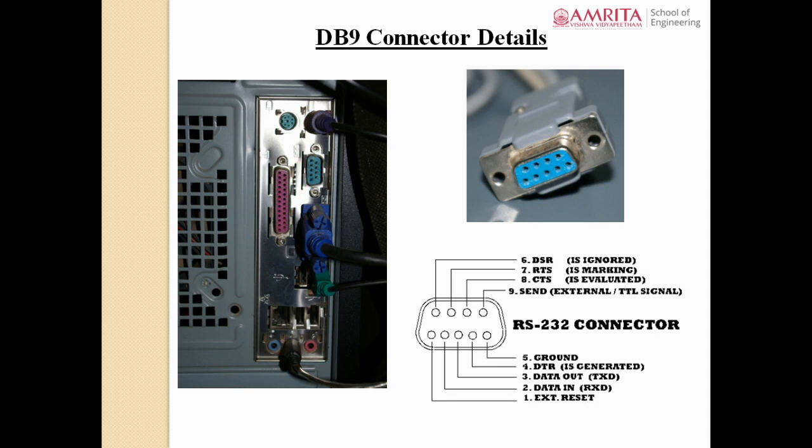When the transmitter receives CTS as high, it identifies that the receiver is ready to receive the data. So after getting that CTS acknowledgement from the receiver, the transmitter will send the data. By using CTS and RTS, both the transmitter and the receiver have generated an acknowledgement.